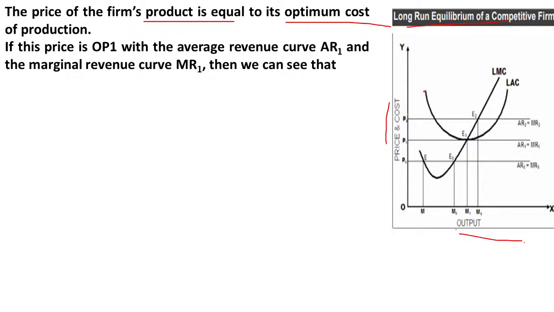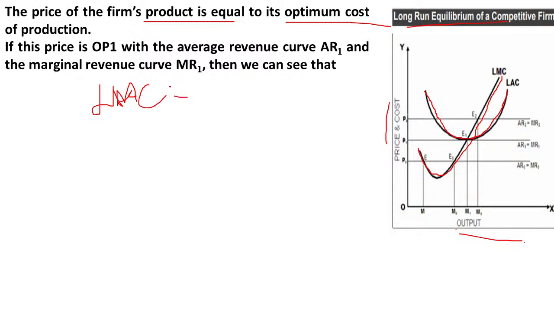So LAC, long run average cost curve, and LMC, both are U-shaped curves. Please remember. So LAC, LMC, and here also conditions are same. LMC is equal to LMR.